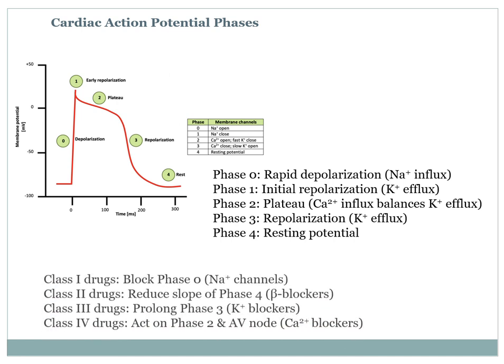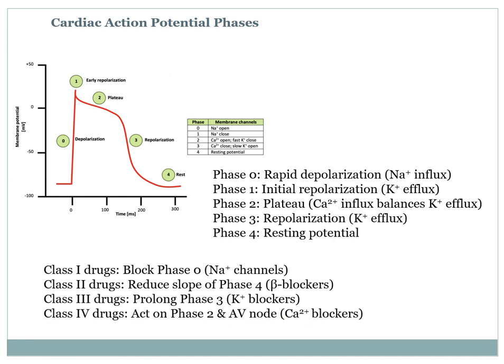Now there are different antiarrhythmic agents which act on these phases. Class 1 drugs block phase 0, and these are all sodium channel blockers. Class 2 drugs, the beta blockers, reduce the slope of phase 4.